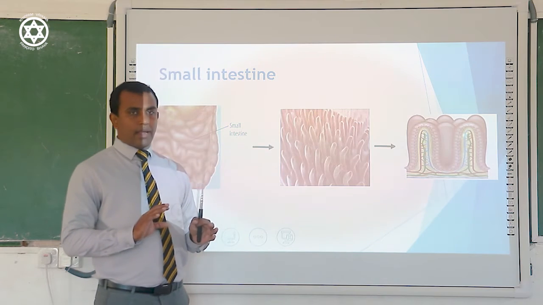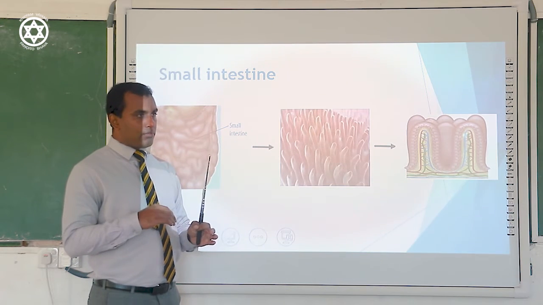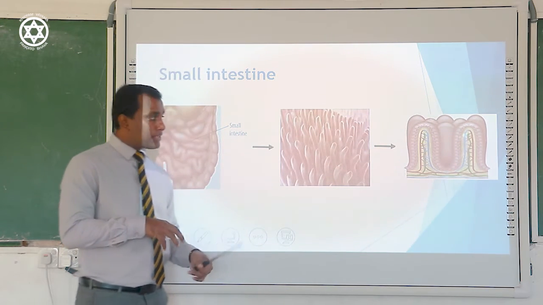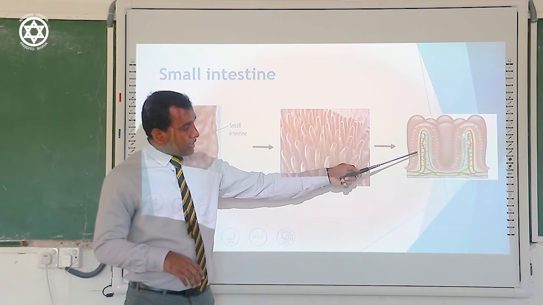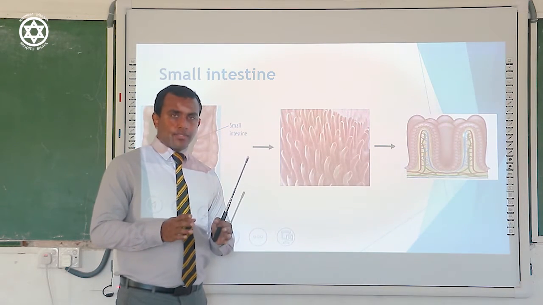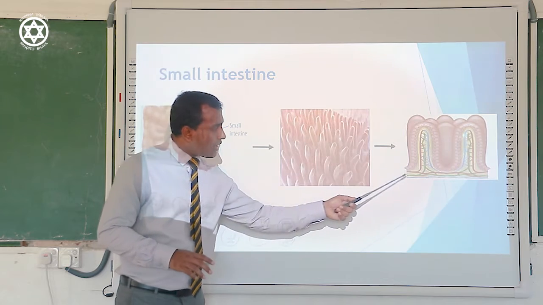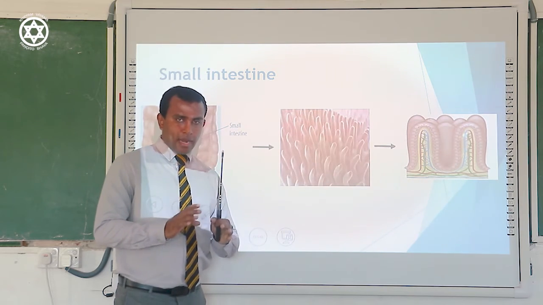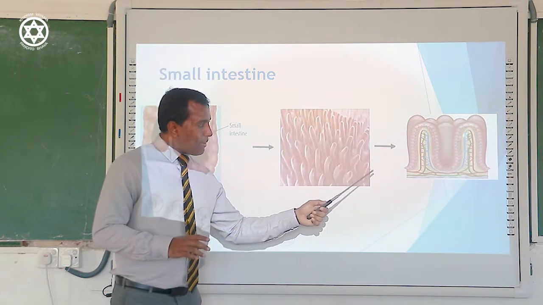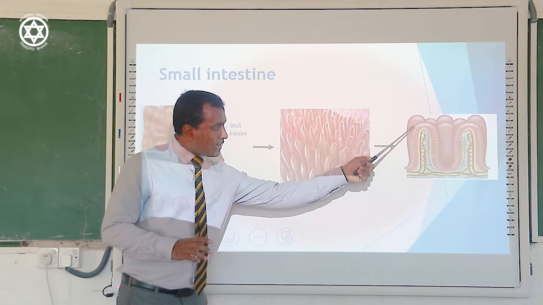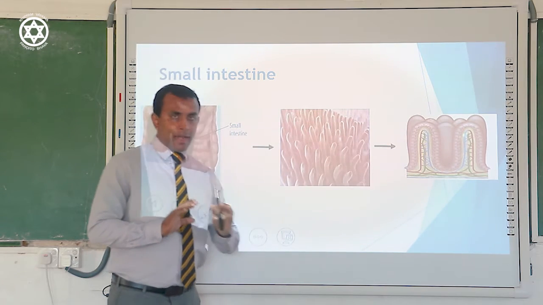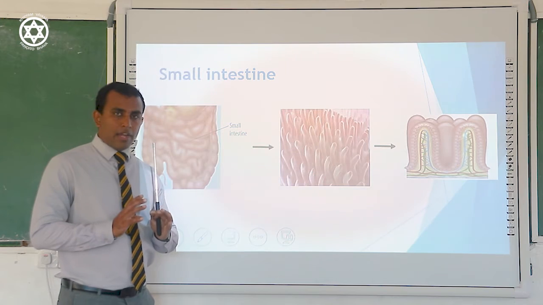These two can absorb different nutrients into the body inside the small intestine. The lacteal, the green-colored one, can absorb fatty acids and glycerol. The blood capillary, which starts in red and ends in blue, can absorb glucose and amino acids.